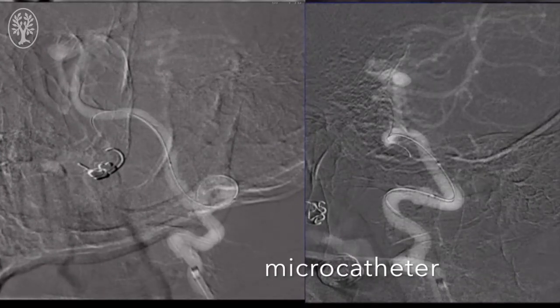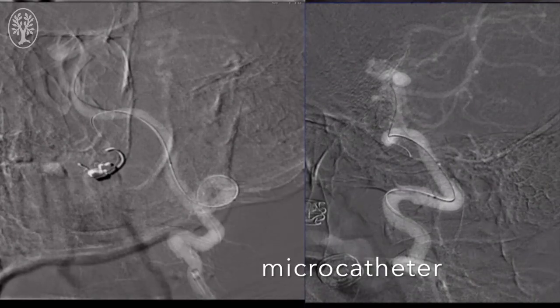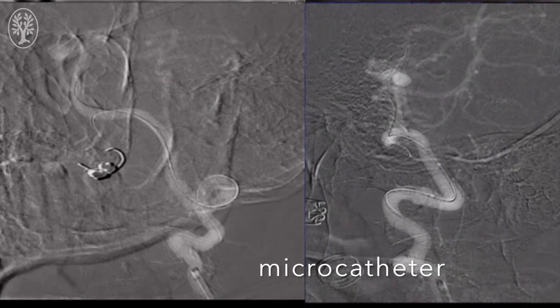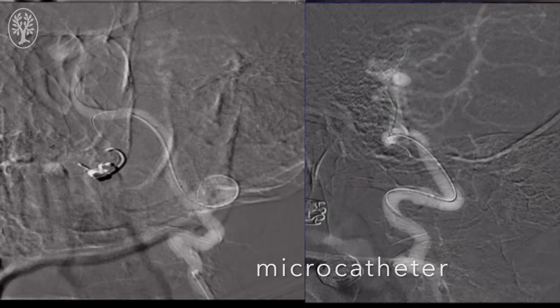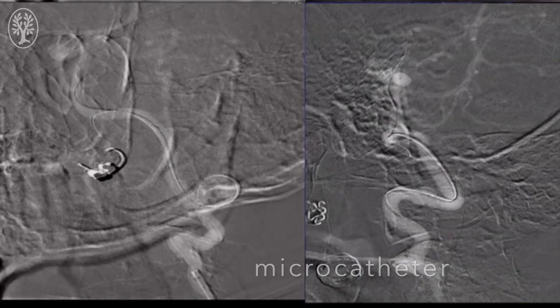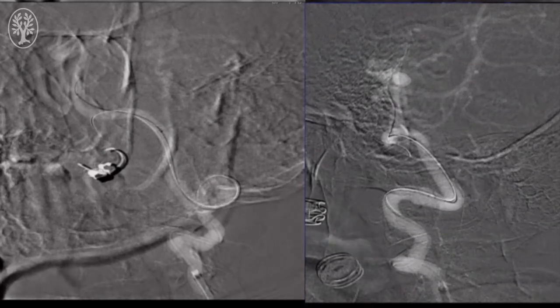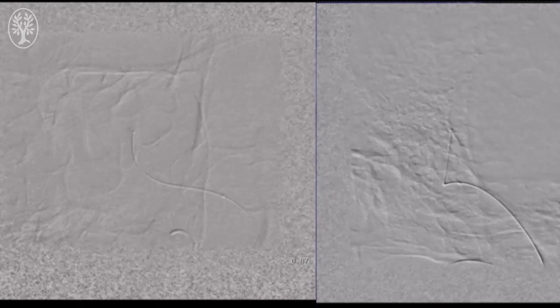Once the patient is fully heparinized, we navigate the microwire and the microcatheter through the distal portion of the vertebral artery and into the basilar artery. We pass the wire carefully to avoid any injury to the small perforator vessels of the dorsal wall of the basilar artery.